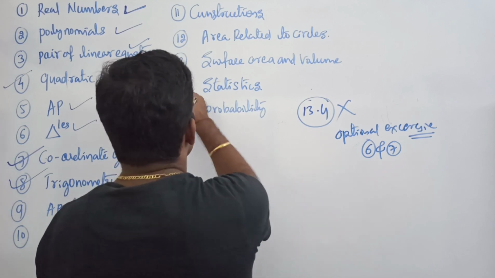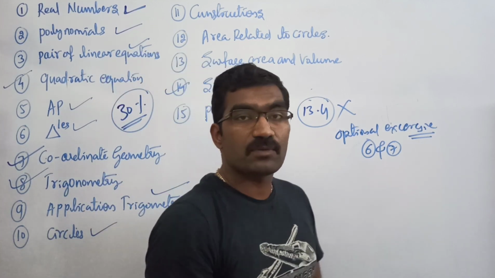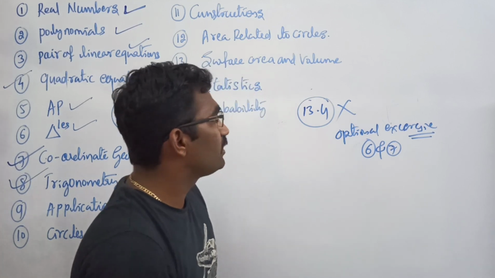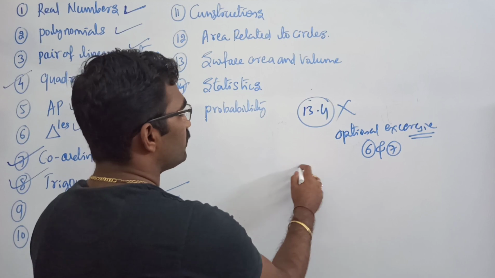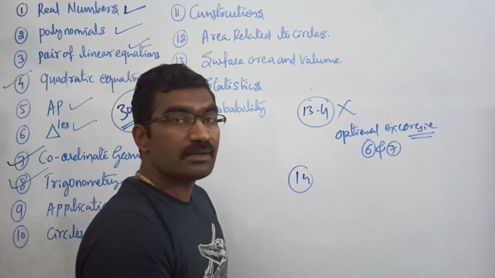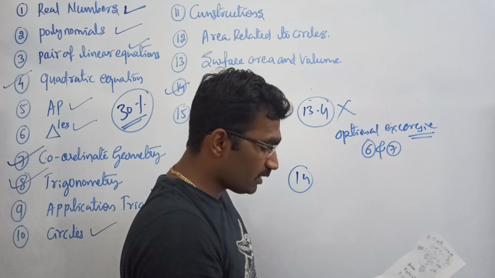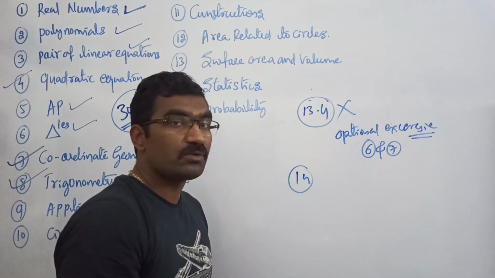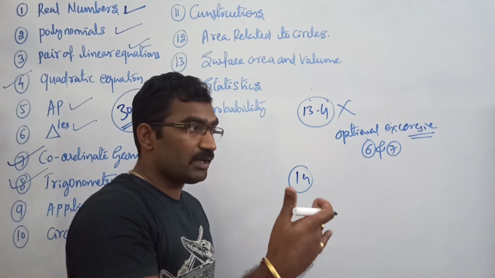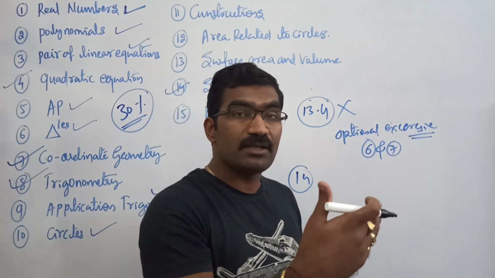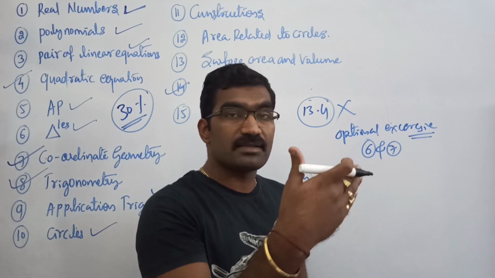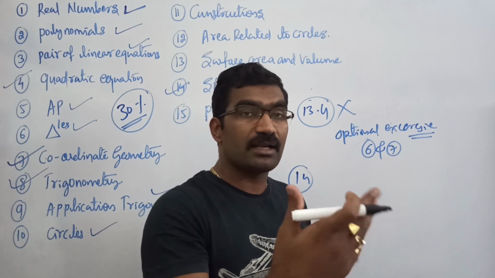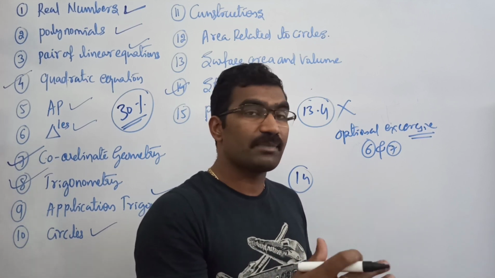If I come to statistics, there are 3 types of finding the mean. First one is the regular method, second is the assumed mean method, and third is the step deviation method, which they have removed in chapter 14. So in the exercises, 1 and 2 you have to do, 1 2 3 you have to do. Because they have not particularly asked to find it using the step deviation method, you no need to do it, but they will still ask you to find the mean, right? So there are the other 2 methods, the assumed mean method or the direct method, that you can use to find it.